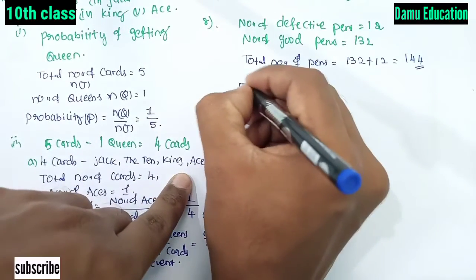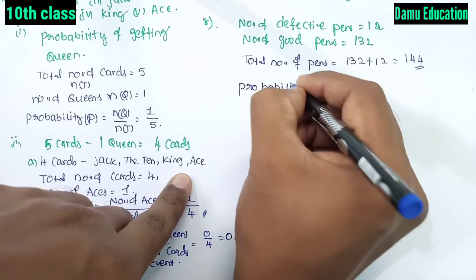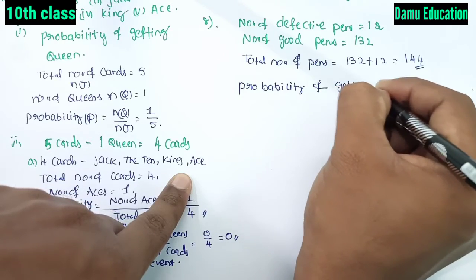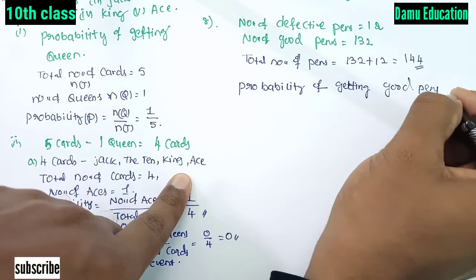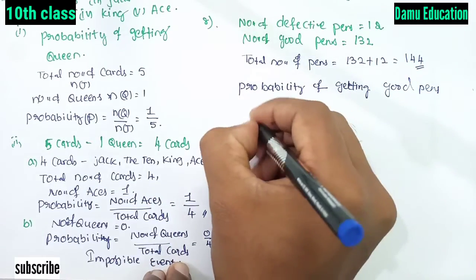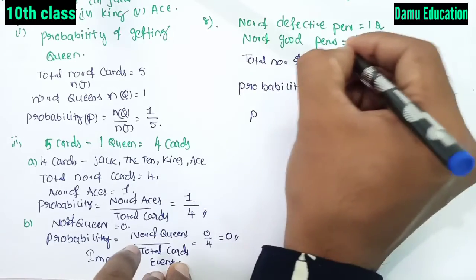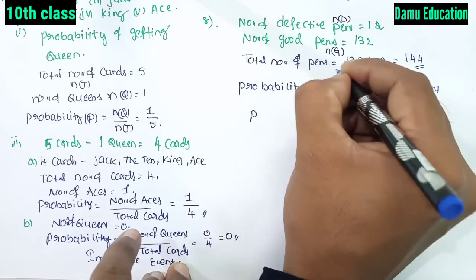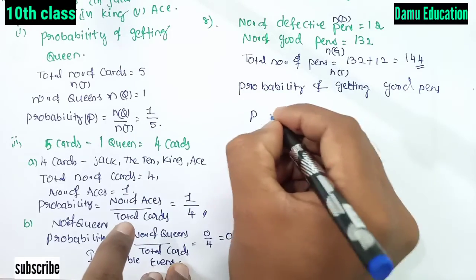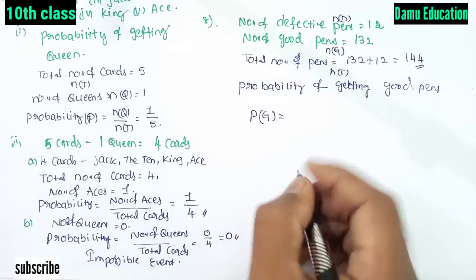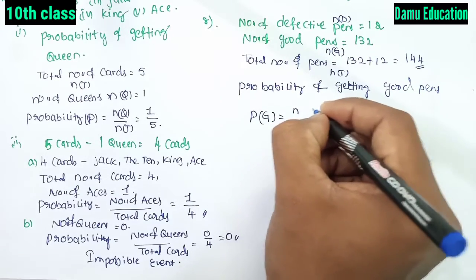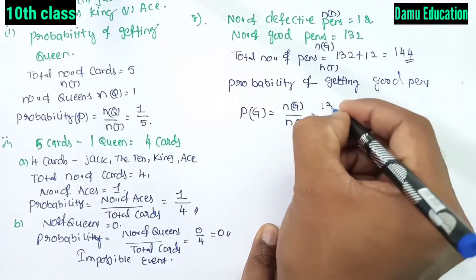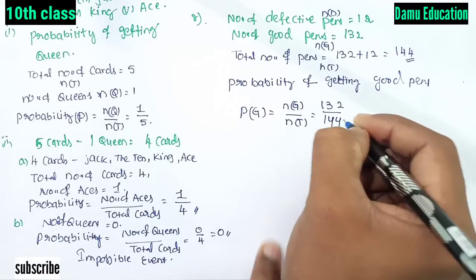So the probability of getting a good pen. Let's take the number of good pens as n(G), defective as n(D) and total as n(T). So the probability of getting good pens P(G) is the number of good pens by the total number of pens, 132 by 144.